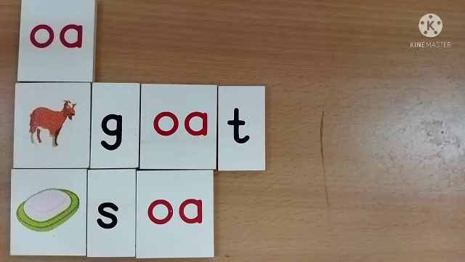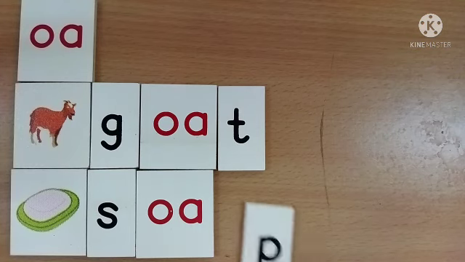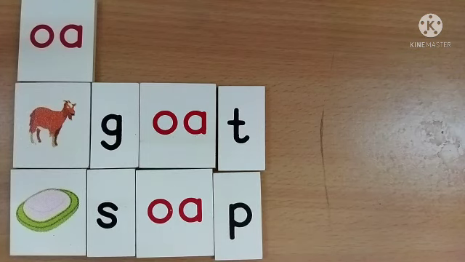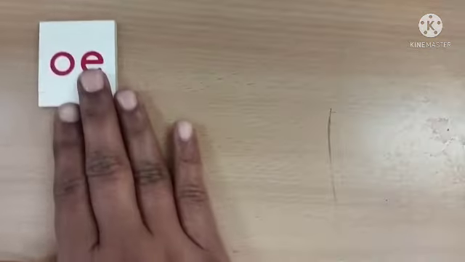After O, the last sound that we listen here is P. Soap. Children, in this set of words, even though we write O and A both together, it sounds as O. Letter A doesn't say its sound in this set of words. Be careful while reading. Okay.